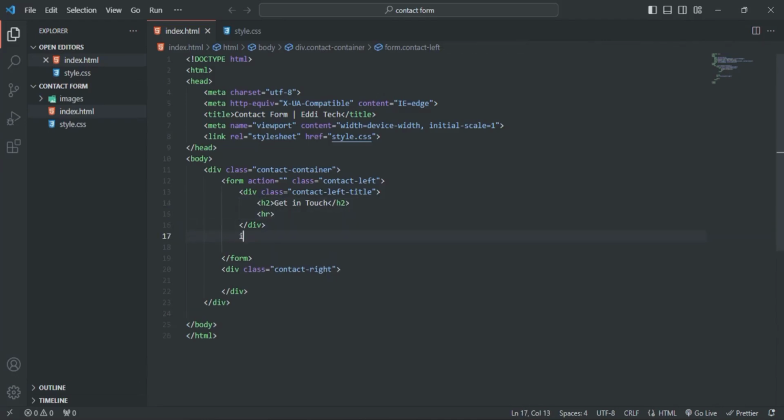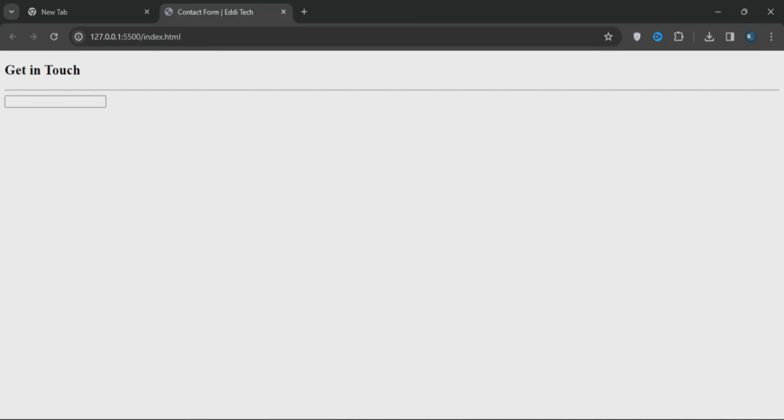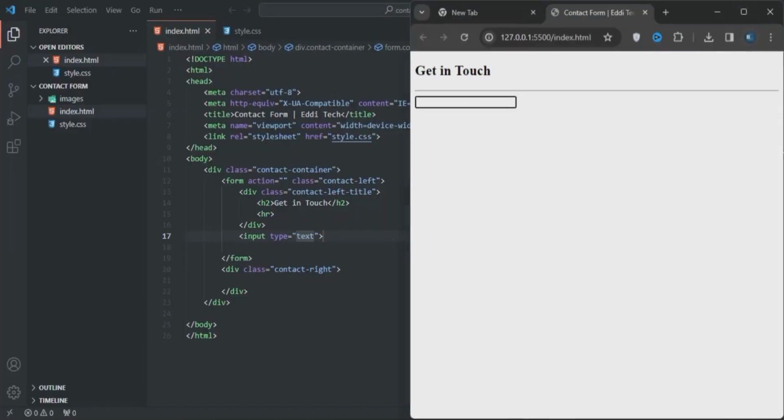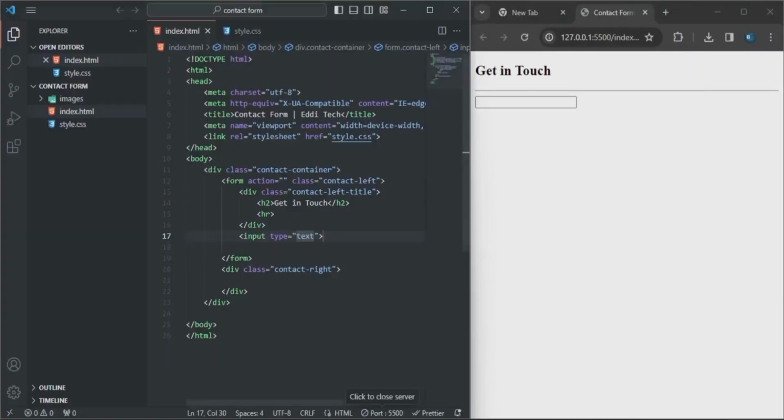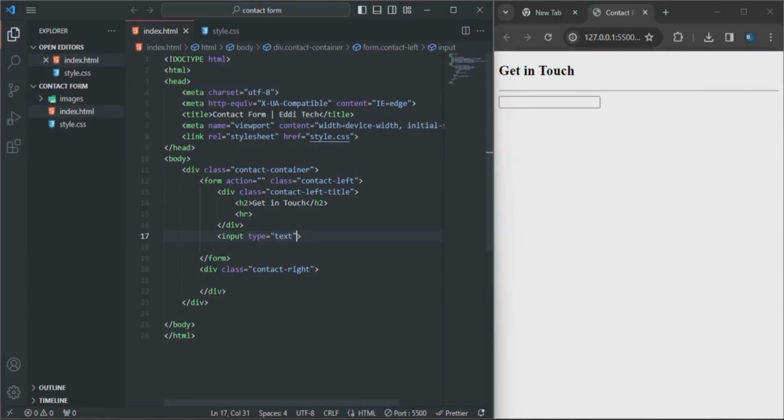So down here, I'll be adding the input, which should be the form. So let's check it out through my live server. So you can see get in touch with the stuff like that. So I'm just gonna duplicate the screen for better view.